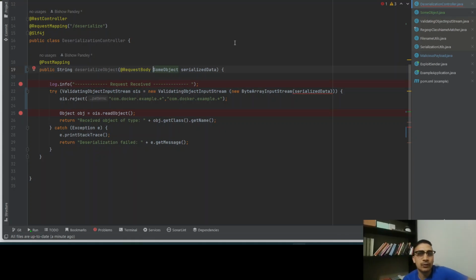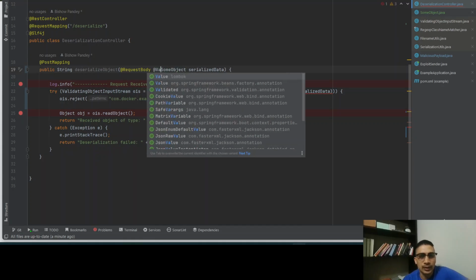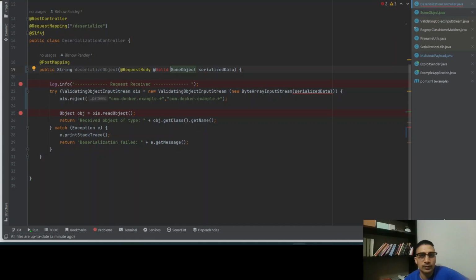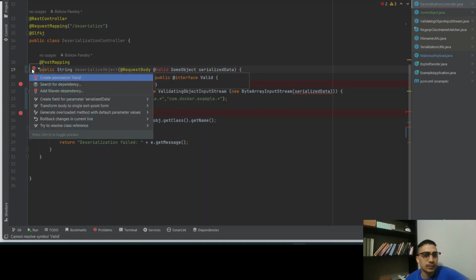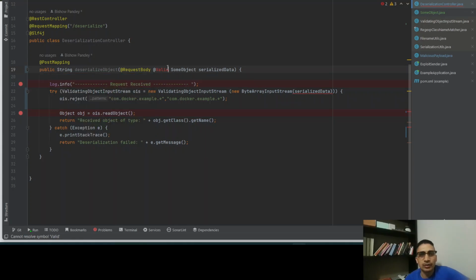So that's something I would not do. I think I have to import some dependencies, but yeah, good practices go a long way.